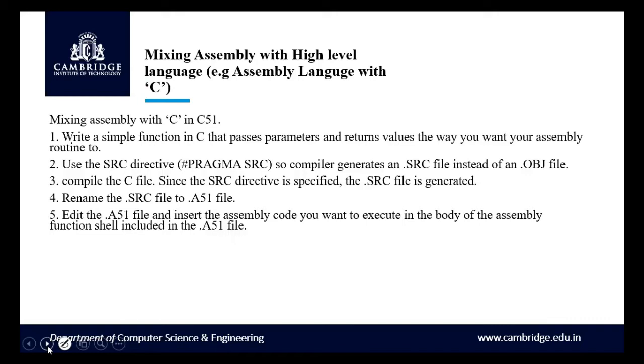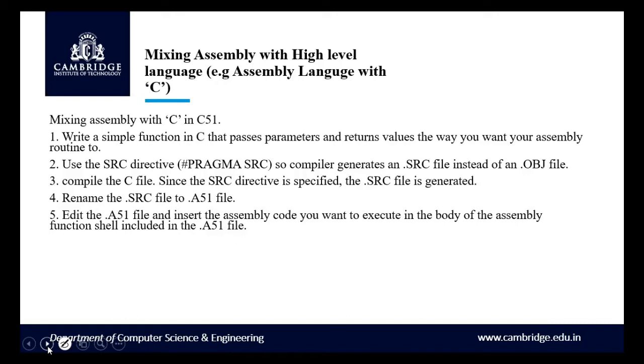Now we are going to write a simple function in C that passes some parameters and returns the value that we want from the assembly routine. So C will pass, and the assembly routine will return the value. For this you can use #pragma src as a compiler directive, so that the compiler generates a .src file instead of an object file.